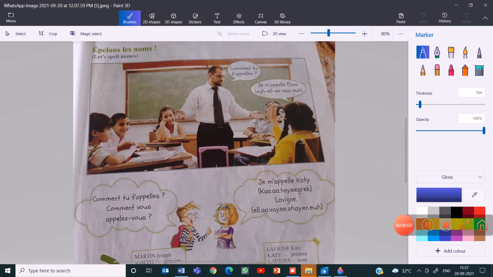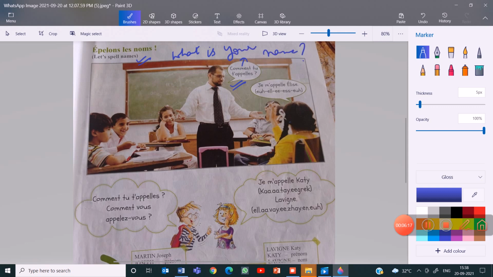Now let's learn to spell names. Comment tu t'appelles? Comment tu t'appelles is what is your name? What is your name? So whenever you ask someone for his or her name, you say Comment tu t'appelles? And you reply by saying Je m'appelle Elise. I'll say Je m'appelle Palak. Okay? Comment tu t'appelles? Comment vous appelez-vous?